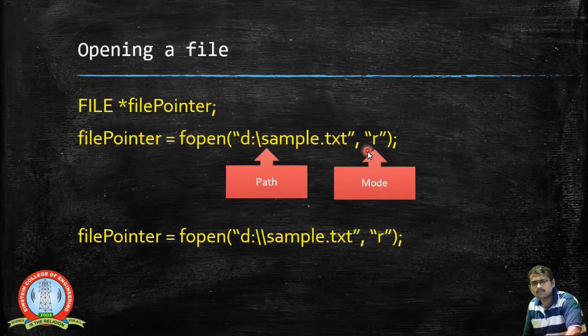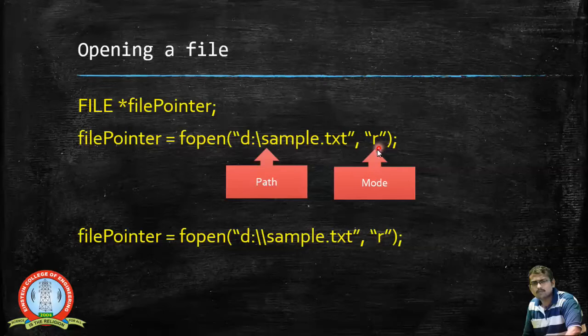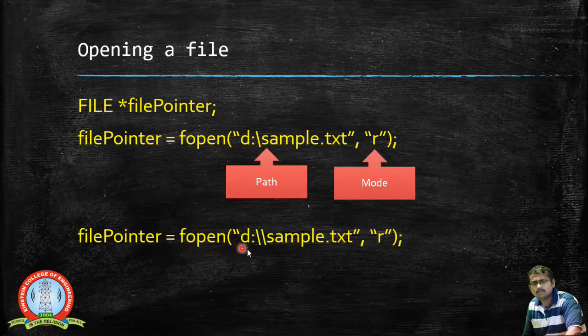We may perform a read operation, or sometimes a write operation, or sometimes both write and read operations, maybe with text files, or sometimes with binary files. Based upon that, the mode is to be specified. Once the mode is specified here, I can easily go ahead with the operations. The same example is given here: file pointer equals fopen of.